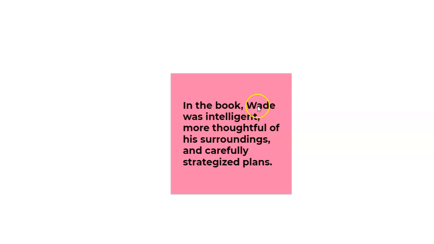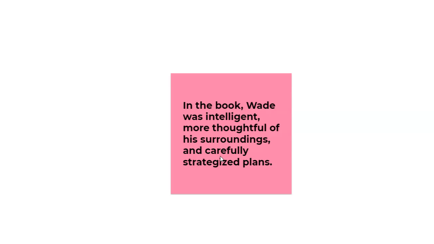So in the book, Wade was intelligent, thoughtful of his surroundings, and careful about strategizing plans, right? You could just say careful? I don't know. But in that case, you would make all three adjectives. Notice I also got rid of the more. I think it would make sense to put it at the beginning of the sequence. So in the book, Wade was more intelligent, thoughtful of his surroundings, and careful while strategizing plans. That way, the more applies to all three, rather than just the one in the middle, which technically it should be doing anyway. I assume that this is a comparison of all three, not just the middle item in the list.